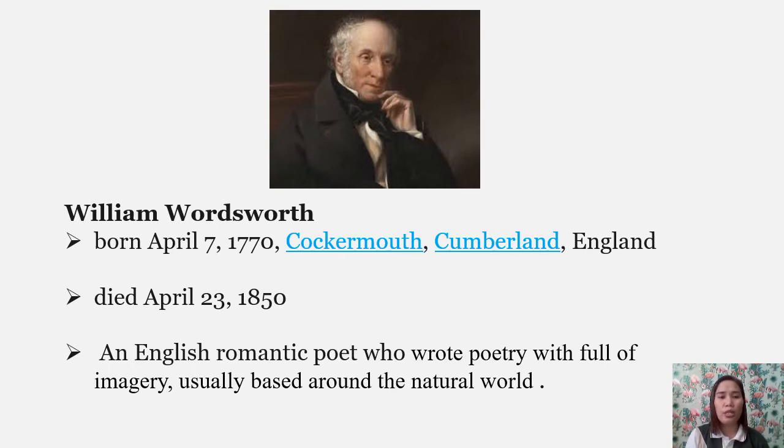His poetry is mostly subjective like other romantic poets, and William Wordsworth was very close to his sister named Dorothy, and he did marry and live with both his sister and wife. He had only one daughter named Dora, but the death of Dora and his wife brought a great sadness for Wordsworth.